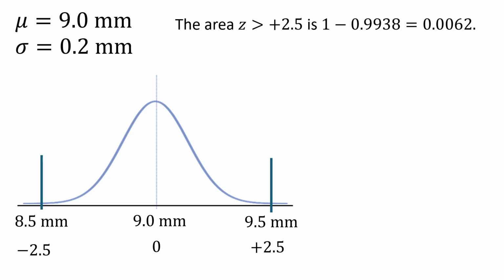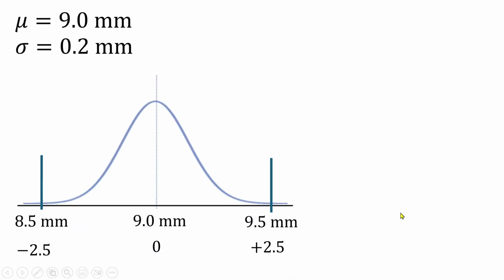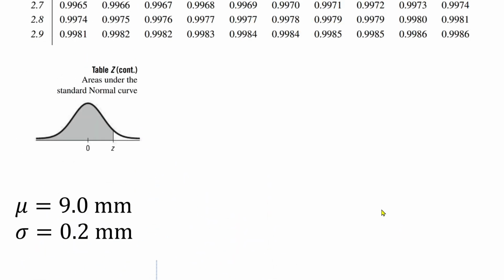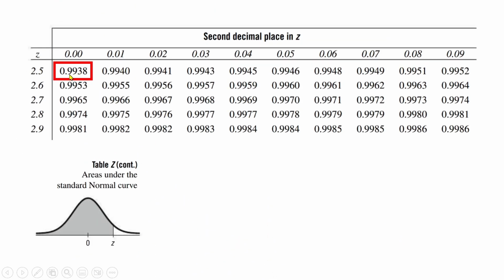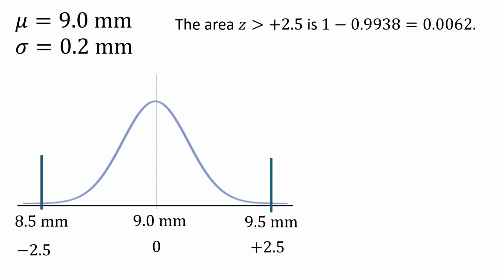I have a sign wrong, I just noticed. I should be saying the area where Z is... Oh no, that's right, sorry, that's right. Okay, let me just show you where I went wrong, just to make sure nobody got lost. So here, the area we're looking at from the Z table is the area to the left, but I want the area to the right. I want the area not where Z is less than 2.5 standard deviations. I want the area where Z is greater than 2.5 standard deviations, right? So we have the area less than. The area greater than, yeah, this is correct.